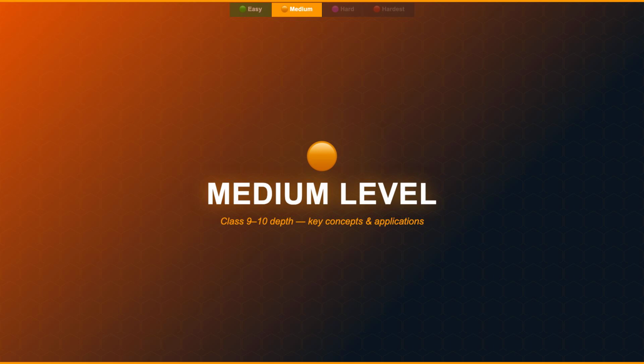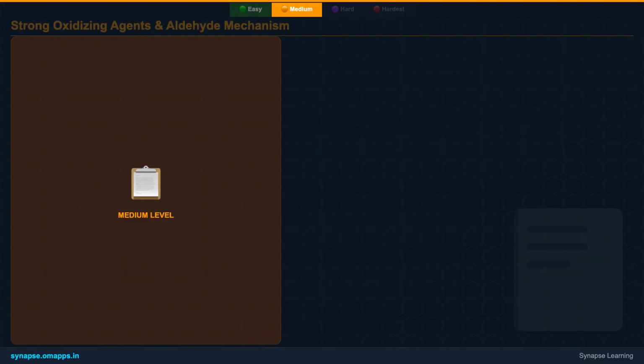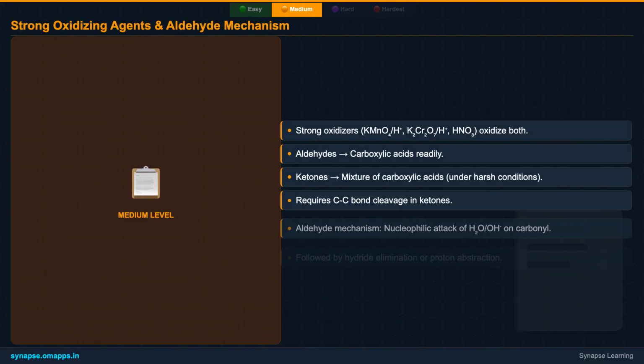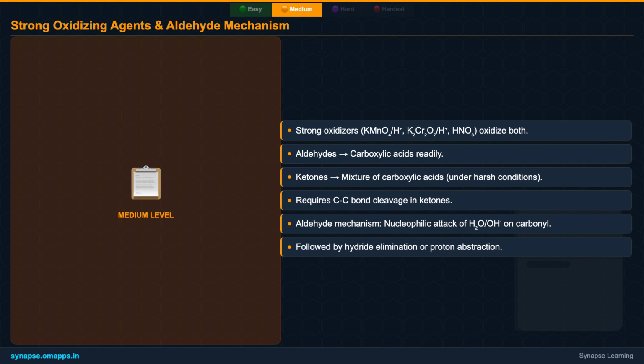Now that we've covered the fundamentals, let's dive deeper into the specific reagents and mechanisms involved in the oxidation of aldehydes and ketones. Beyond mild reagents, strong oxidizing agents like acidified potassium permanganate, potassium dichromate, or concentrated nitric acid can oxidize both aldehydes and ketones. While aldehydes readily convert to carboxylic acids, ketones require much harsher conditions. This often leads to the cleavage of carbon-carbon bonds, yielding a mixture of smaller carboxylic acids.